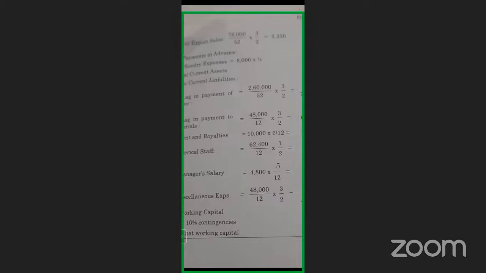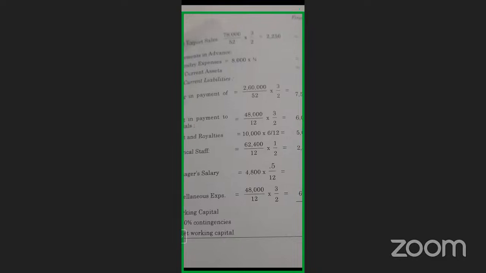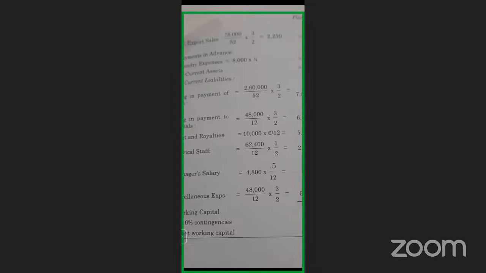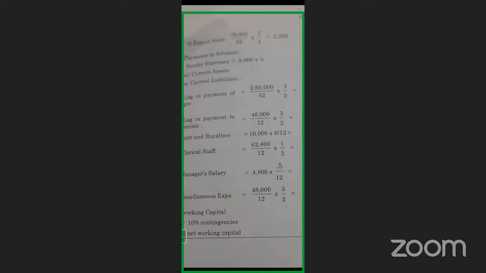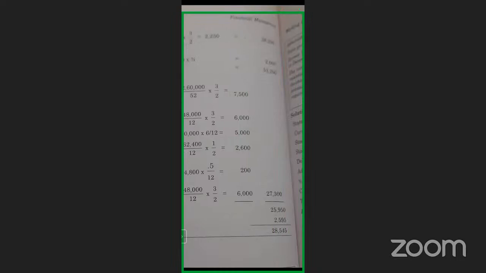Then payment in advance. What did he say? What are we paying in advance? Sundry expenses paid quarterly in advance. We are paying around 8,000 rupees quarterly, as an advance. So 8,000 into quarterly 1/4, you get 2,000. Then total current assets, we got it. Total current assets, add it.